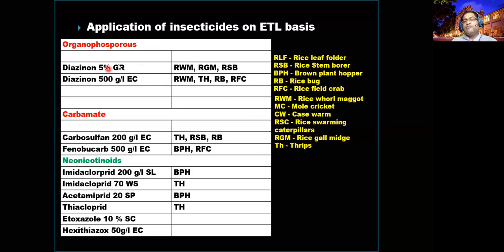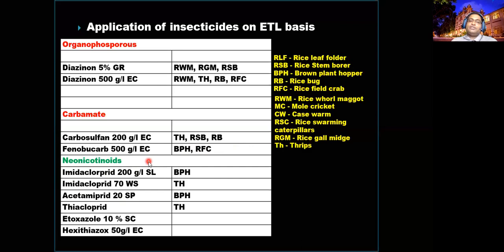It can work as a systemic one, so it can kill them. Diazinon and diazinon 500. Organophosphorus are very dangerous. Carbamates are also very dangerous, but to some extent you have to use them, otherwise sometimes it will not work. Carbosulfan and fenobucarb for TH, here thrips. Fenobucarb is for BPH, brown plant hoppers.